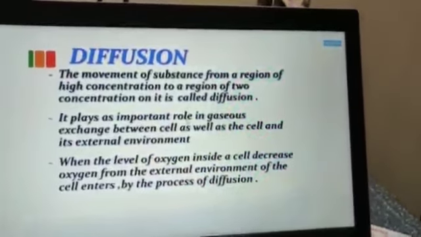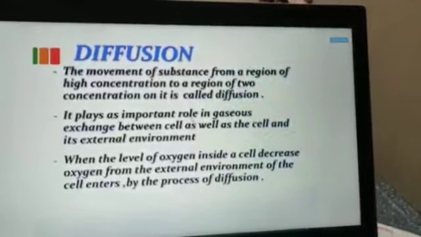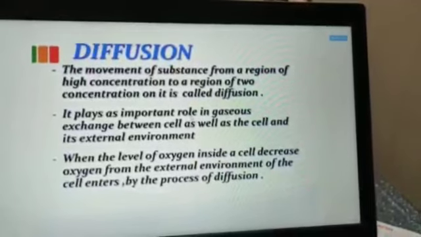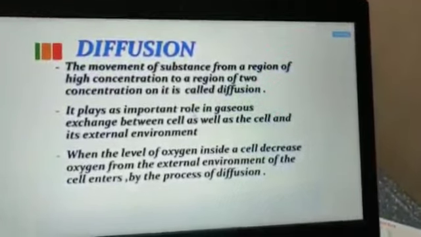We studied two terminologies, diffusion and osmosis. Diffusion is nothing but the movement of molecules from higher concentration to lower concentration, and osmosis we also studied.